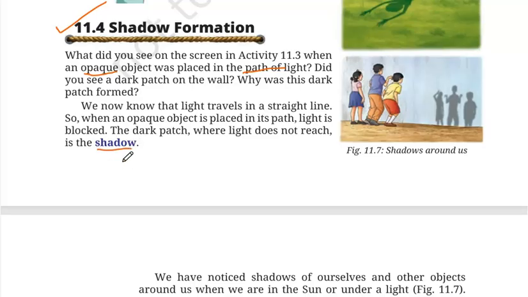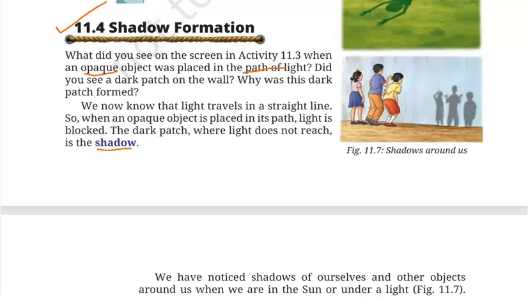So students, shadows are formed when light does not pass through an opaque object. When the path of the light is blocked by an opaque object, a dark patch where light does not reach forms on the ground or on the wall or on the screen. That dark patch is called shadow.